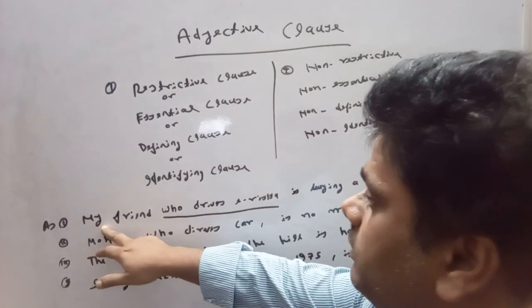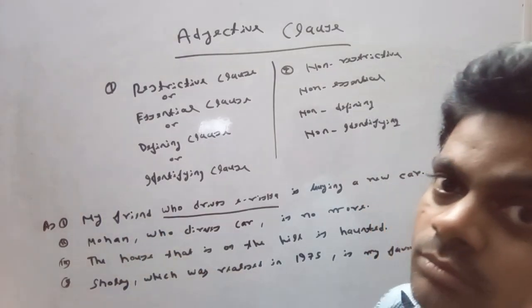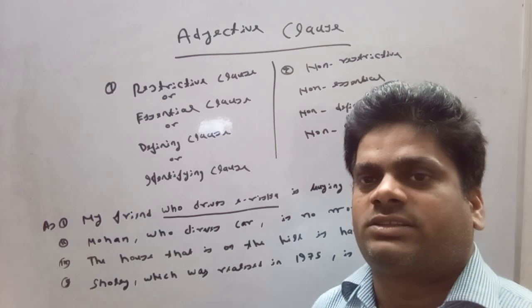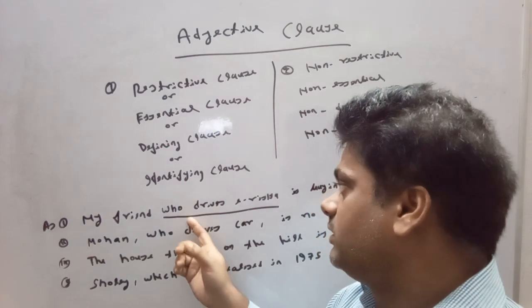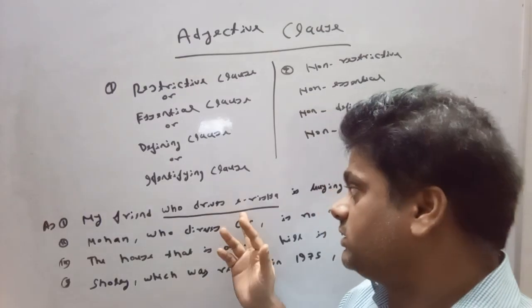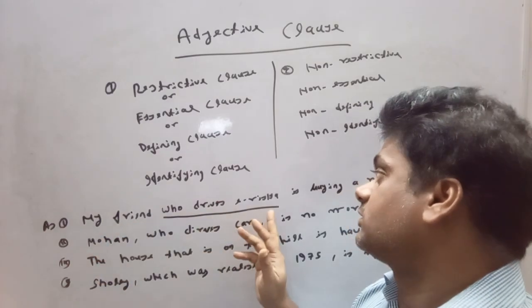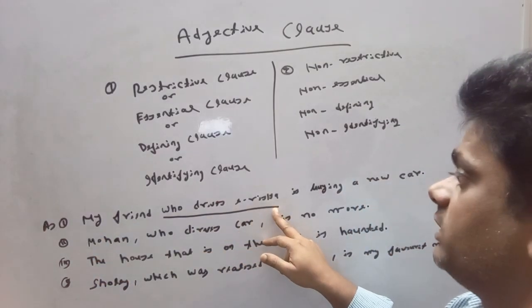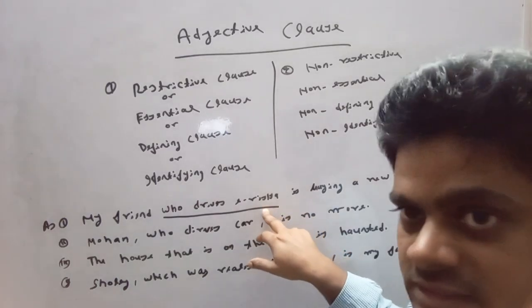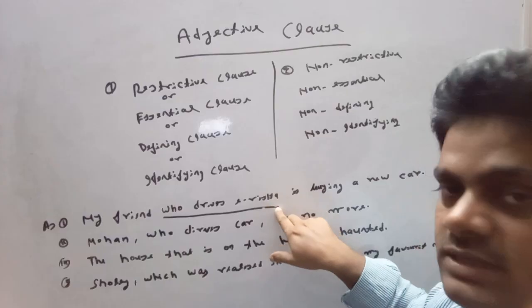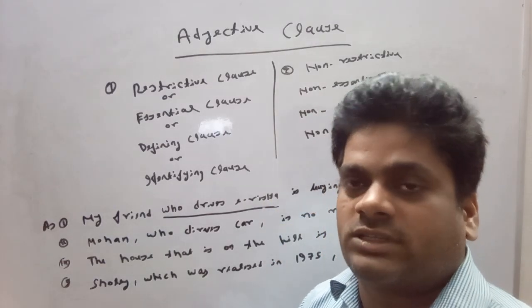So guys, my friend, it is the same friend who drives a rickshaw. I suppose there would be a number of friends. In a number of friends, one drives a rickshaw. So, this is giving extra information about the noun my friend. So, it is called an adjective clause, and we can say that it is a defining clause, it is an essential clause. In the lack of this essential clause, we cannot identify the noun which is present as a subject in the sentence.